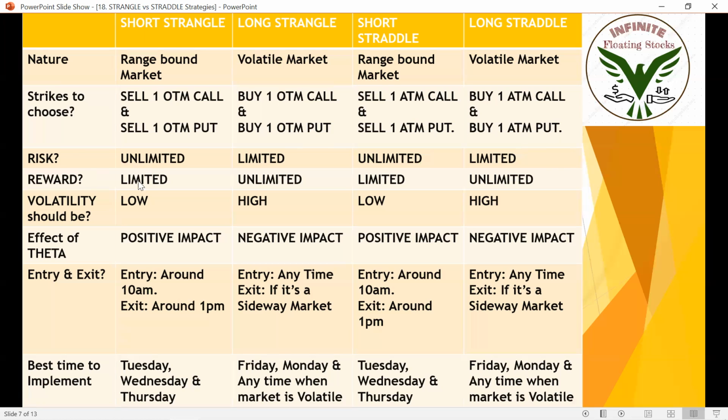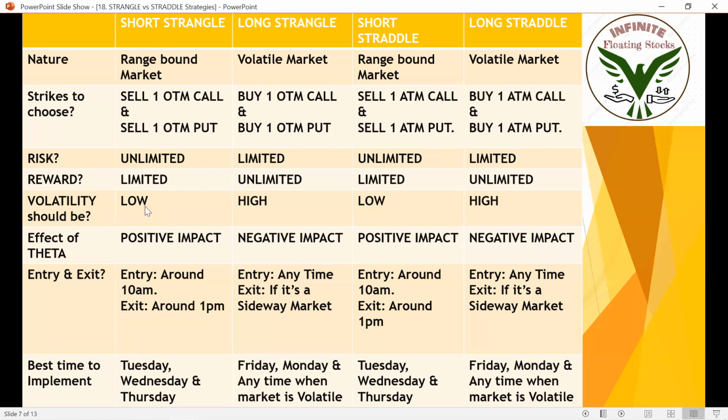Okay. So risk and reward, you already know. Short is nothing but selling. That means you're an option seller. That means risk is unlimited and reward is limited. For long, you're an option buyer. That means your risk will be limited and reward will be unlimited.